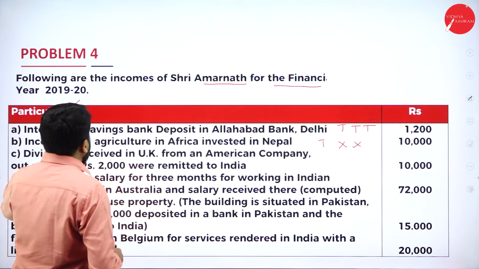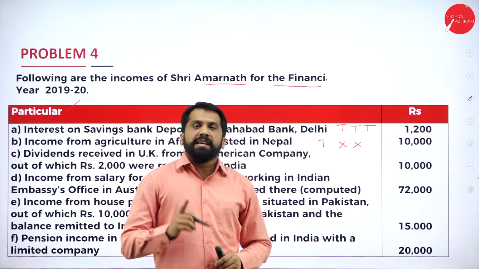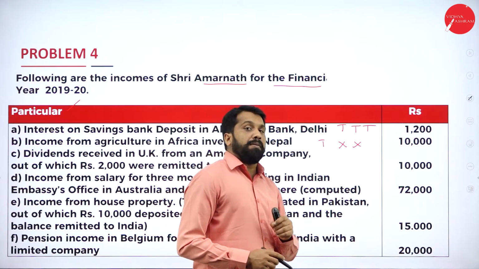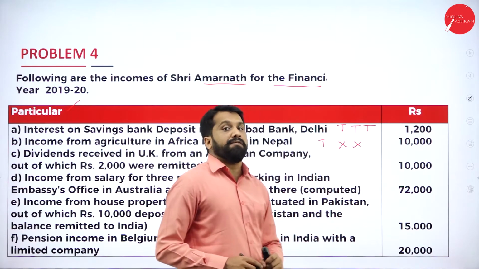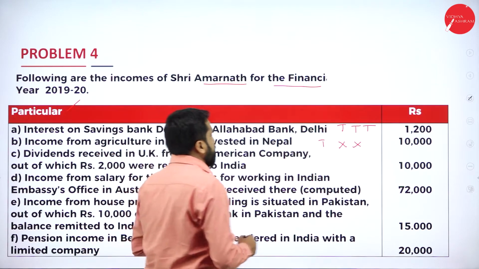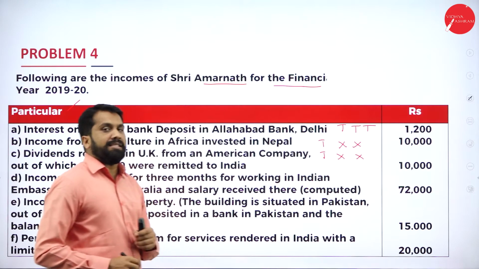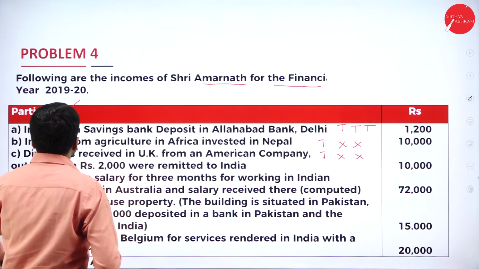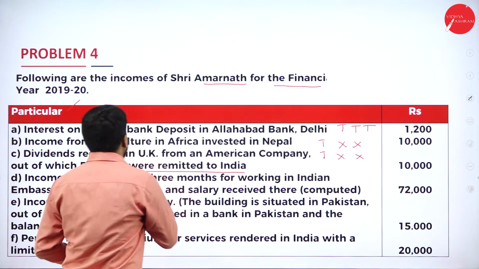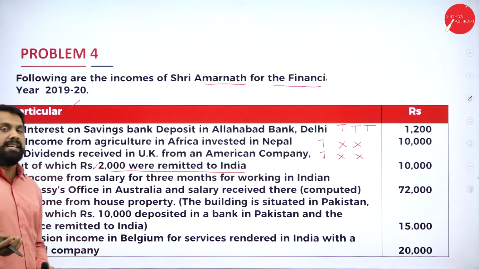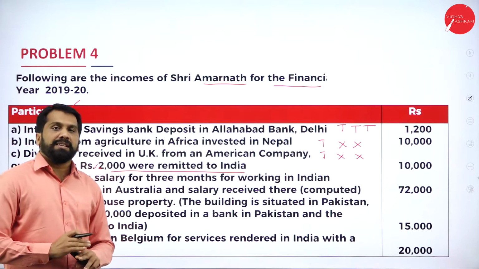Then, dividend received in UK from an American company. If dividend is received from an Indian company, then it will be exempted, but dividend received from an American company will be taxable, non-taxable as well as non-taxable. Next, out of which 2000 was remitted to India. This is immaterial. Anything which is brought to India, anything which is remitted to India, we will not consider.